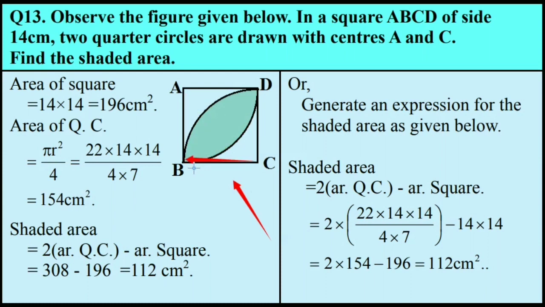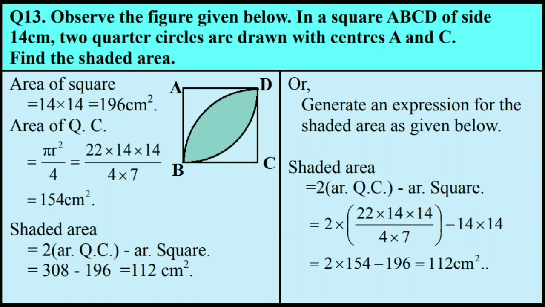Another quarter circle with C as the center is this one, and from this quarter circle too, it's clear that the radius of this quarter circle is CB or CD.